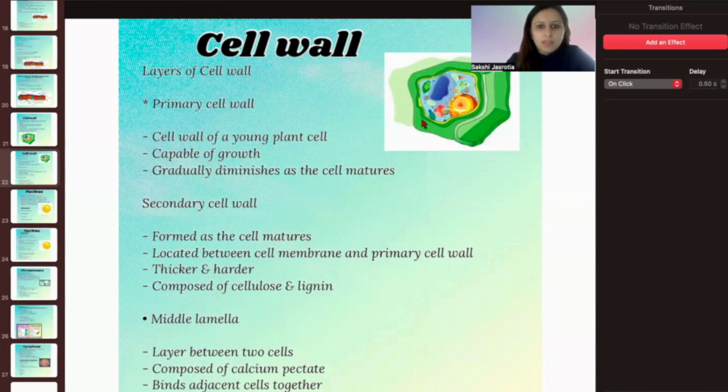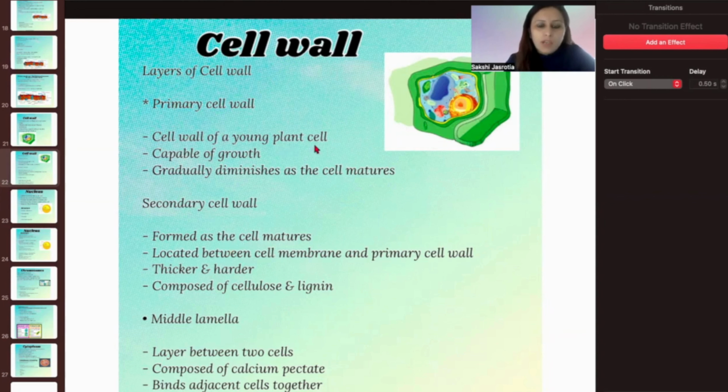It is the layer of the cell which is present in plant cells only. It is not in animal cells. Why? Because plant cells need a bit more rigidity as compared to animal cells. That is why the cell wall is present only in plant cells. This cell wall is further categorized into three categories: primary cell wall, secondary cell wall, and the middle lamella.